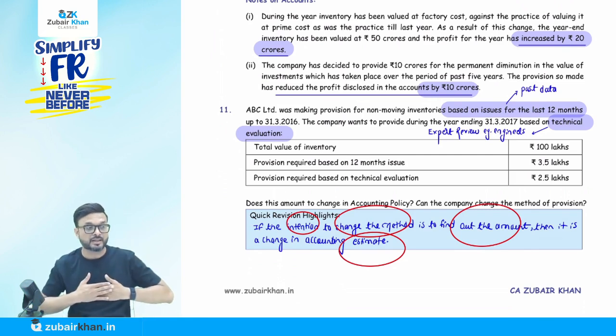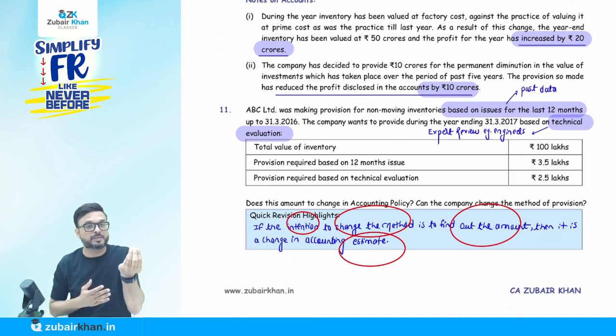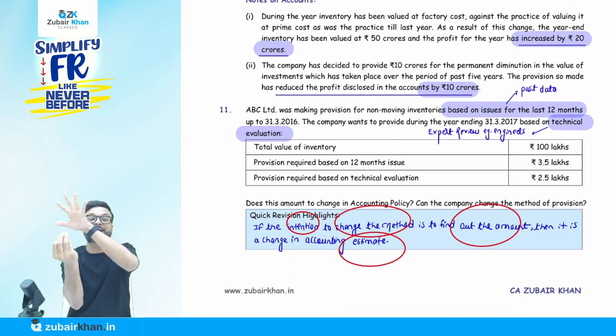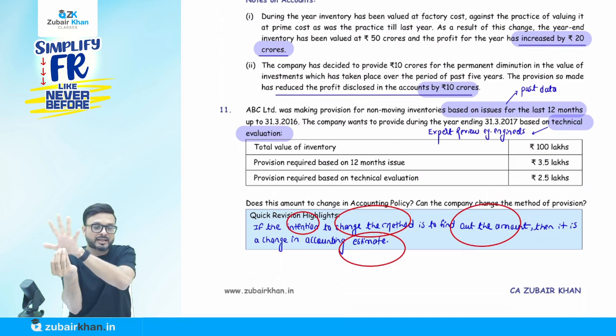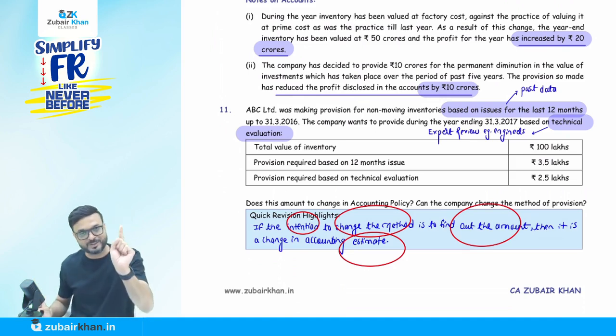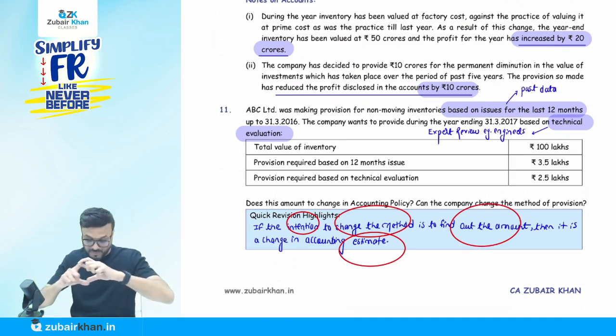Here my intention, moving from the past 12 months performance, is to decide the amount of provision. Here I am finding out the amount of provision through technical evaluation. This is technical, for example, engineers. So here my intention to change the method is to find out the amount. We call this a change in accounting estimate. These are the key words here.